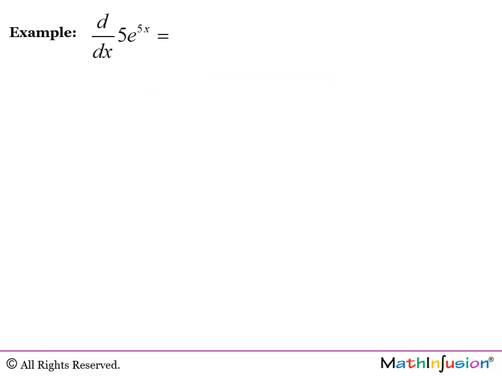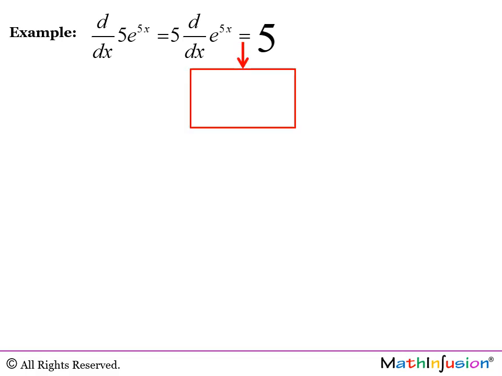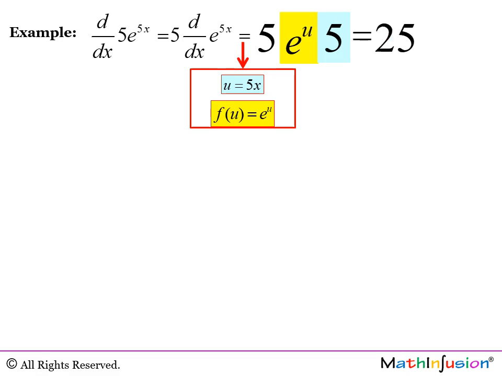Example, d/dx of 5 times e to the 5x. There is here first of all a constant rule with a 5, and then a chain rule with e to the 5x. So it is 5, first of all, from the constant rule, and then u is 5x, and the big function f of u is e to the u. And we get 25 times e to the 5x.